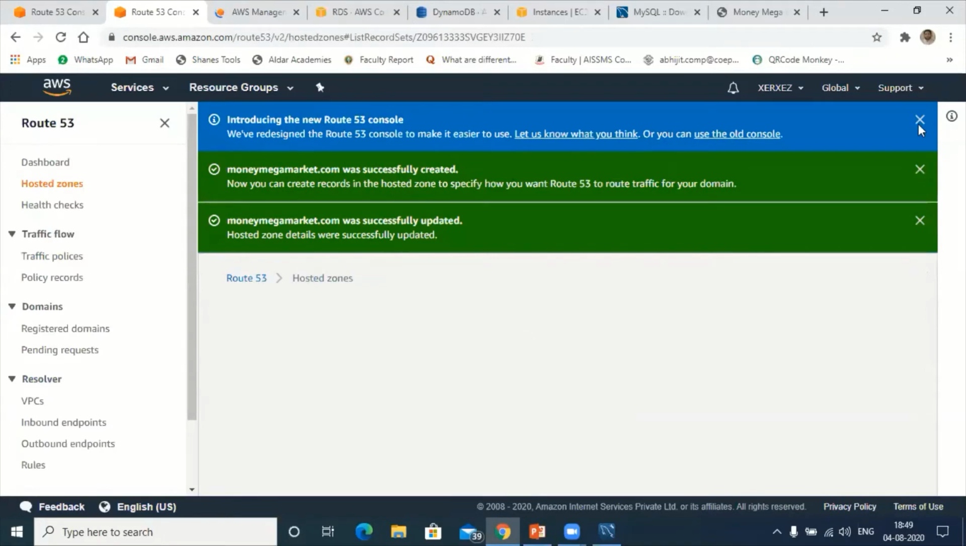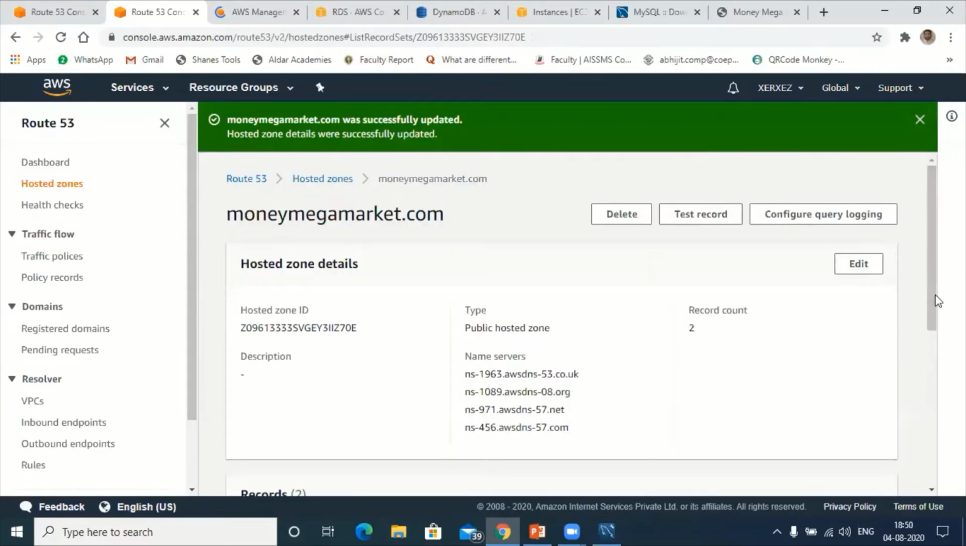Let me close this. Okay, now next we need to create two more records here. As far as Money Mega Market is concerned, we have the name server. This is very important, because using this name server we will be migrating.